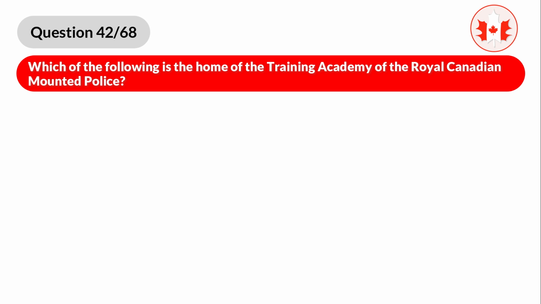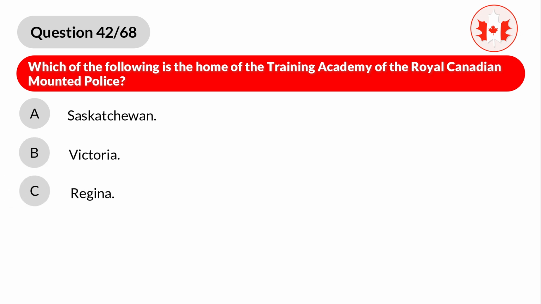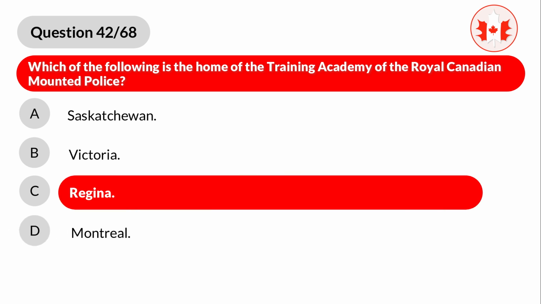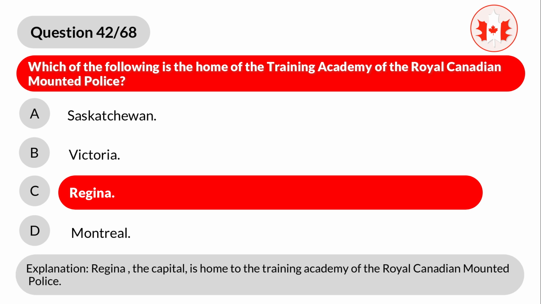Question 42. Which of the following is the home of the Training Academy of the Royal Canadian Mounted Police? A. Saskatchewan. B. Victoria. C. Regina. D. Montreal. Correct answer is C. Regina. Explanation. Regina, the capital, is home to the Training Academy of the Royal Canadian Mounted Police.